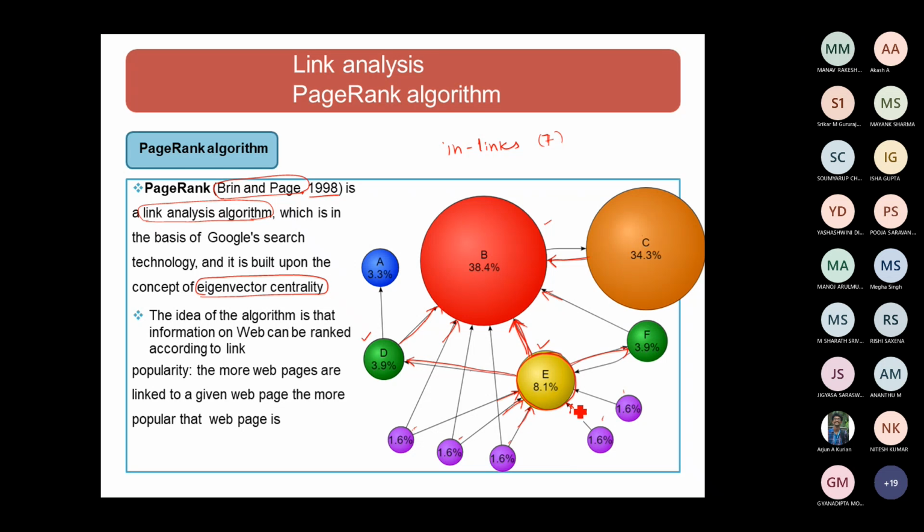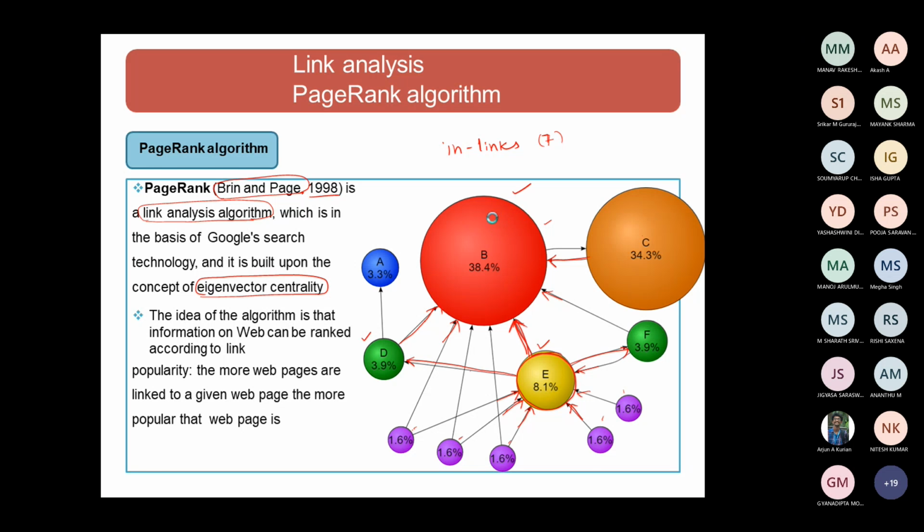So that is the concept behind the page ranking algorithm. A web page is going to be ranked according to its link popularity. What is link popularity? The more web pages are linked to a given web page, the more popularity that particular web page has. As far as it has the maximum number of inlinks and outlinks, the more it will be considered a popular web page.